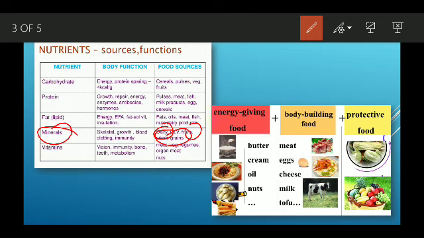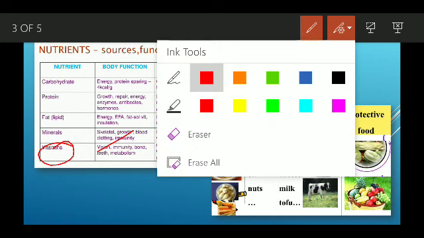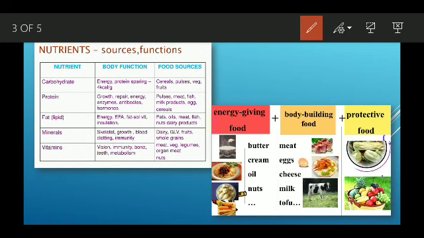The next is vitamins. The vitamins are required for our vision, immunity, which is the thing that helps our body to fight against disease, then bones, teeth, and metabolism. So where do we get these vitamins from? Dairy products, meat, vegetables, and nuts. You can see over here.